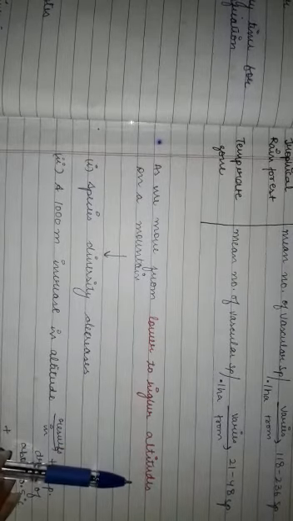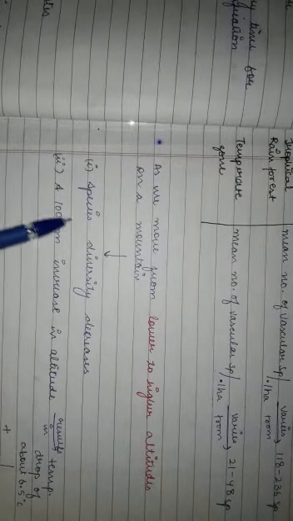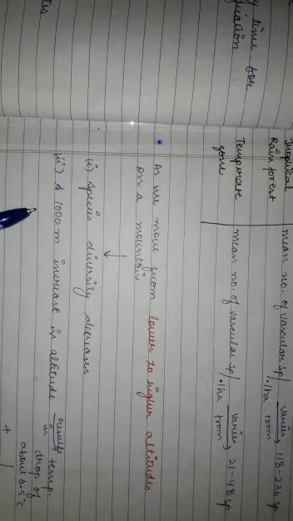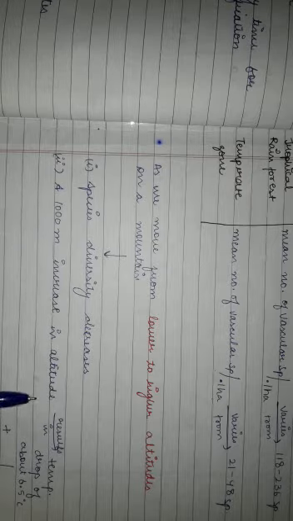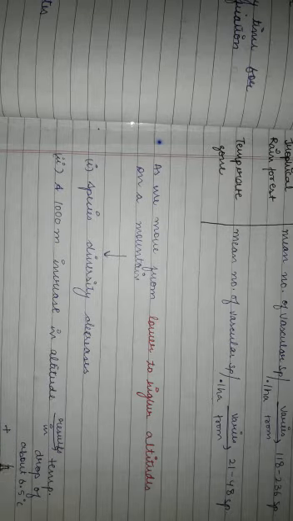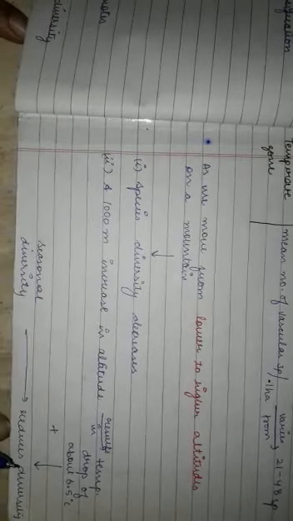And as we move from lower to higher altitudes on a mountain, the species diversity decreases, and it is believed that a 1000 meter increase in altitude results in a temperature drop of about 6.5 degrees Celsius, and it leads to reduced diversity.